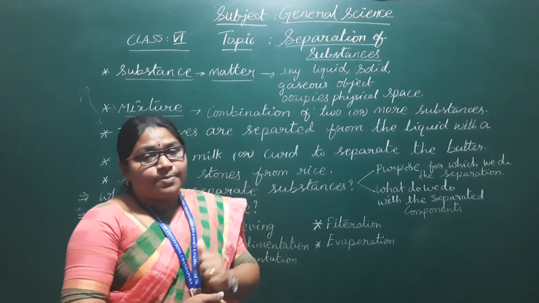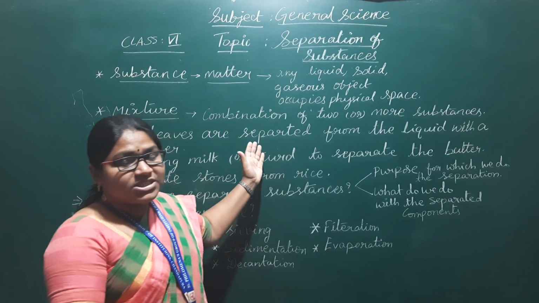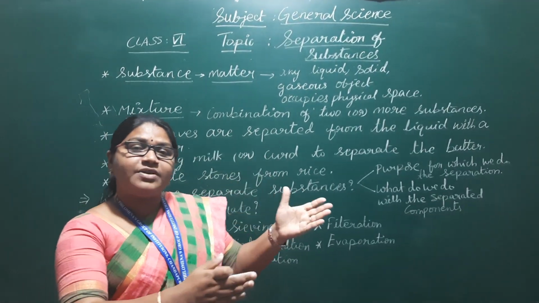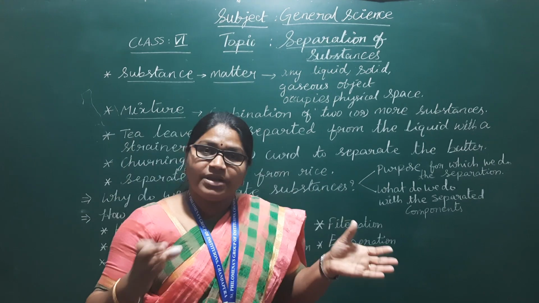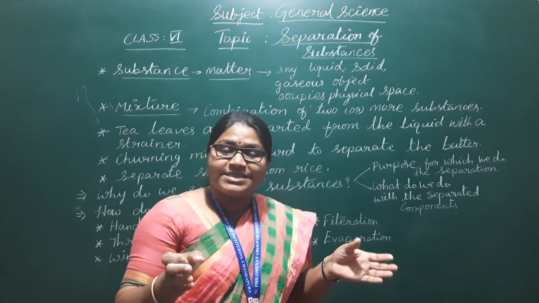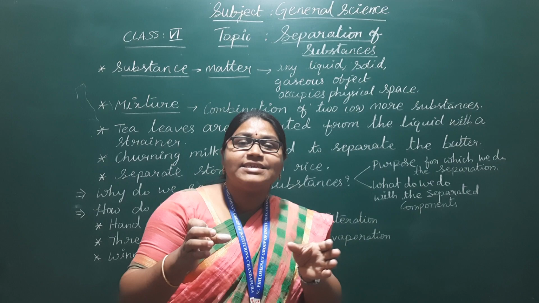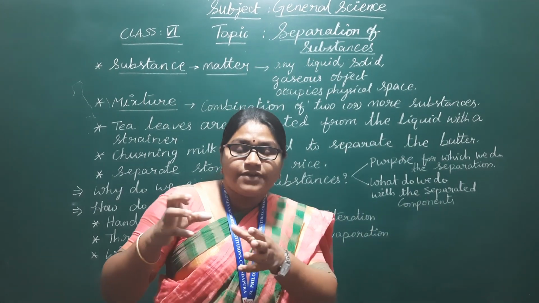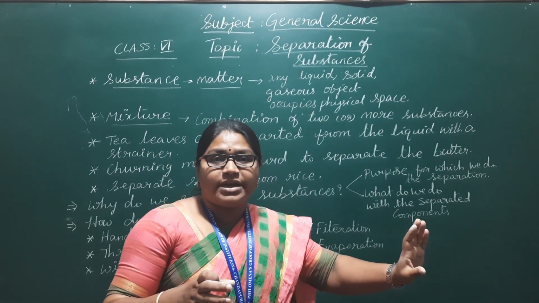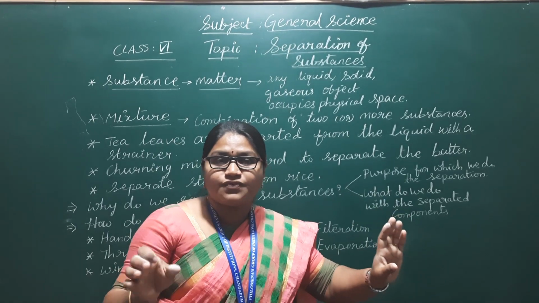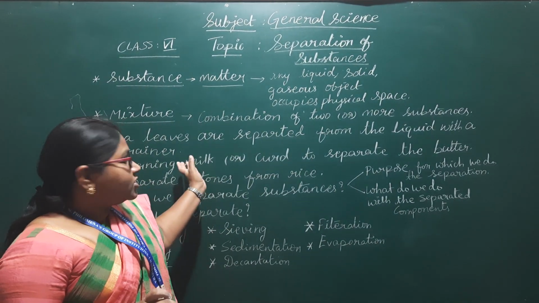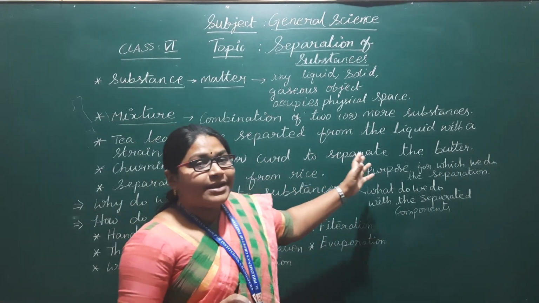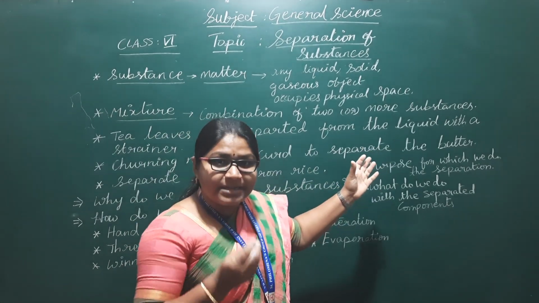But you have to observe here, why do we separate the substances? What is the purpose? For example, in the first example, tea leaves are separated from the liquid. In this mixture, the tea leaves and the liquid are two substances. Of these two, one is needed for us, useful, and one is unwanted, harmful. And one more example, churning milk or curd to obtain the butter.